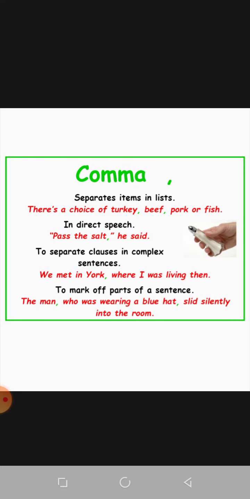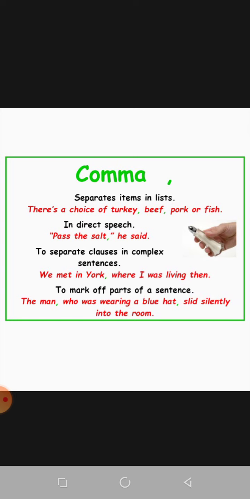Now the comma. Comma separates items in a list. There is a choice of turkey, beef, pork or fish. In direct speech, "Pass the salt," he said. We are using a comma here. To separate clauses in complex sentences: we met in York, where I was living then. So here we are using a comma to separate the two clauses.